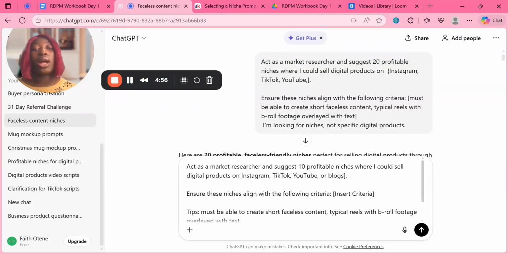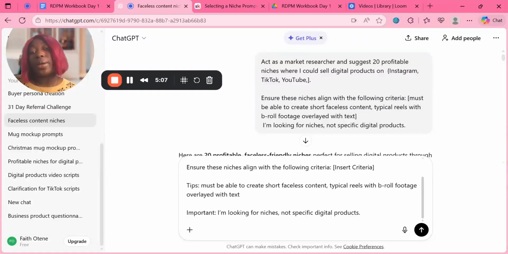So you're going to say Instagram, TikTok, YouTube. If you want blogs, you can put that. And then once you do that, look at this part that says, ensure these niches align with the following criteria. Now, what is that criteria?